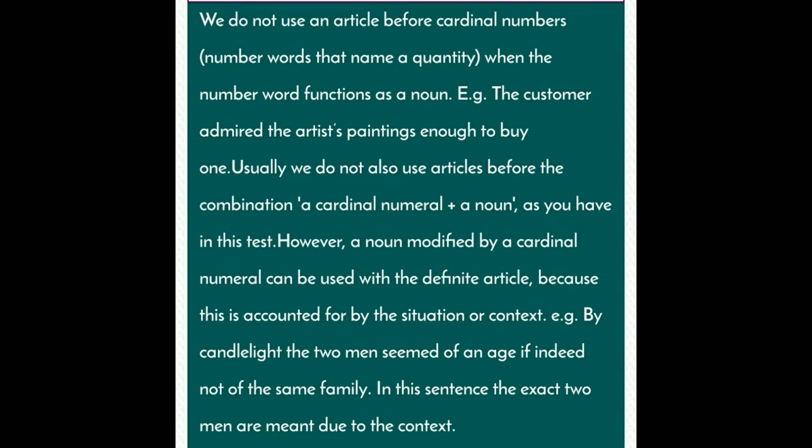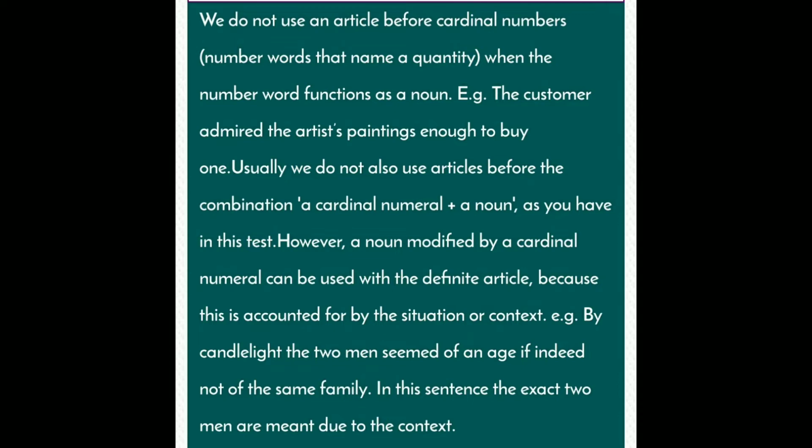Usually, we do not use articles before the combination of a cardinal numeral plus a noun, as you have in this test. However, a noun modified by a cardinal numeral can be used with the definite article because this is accounted for by the situation or context.